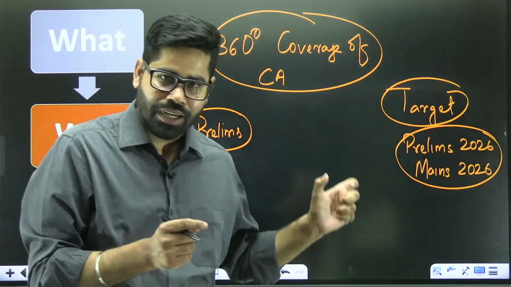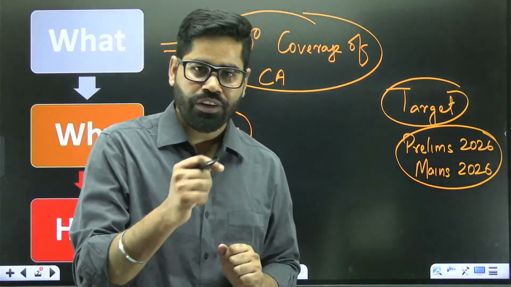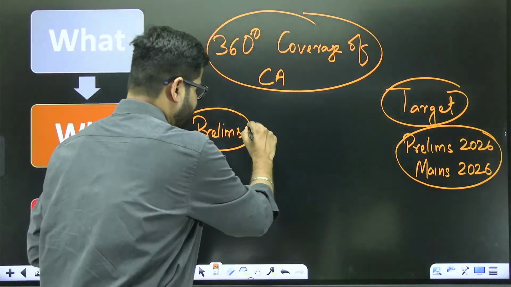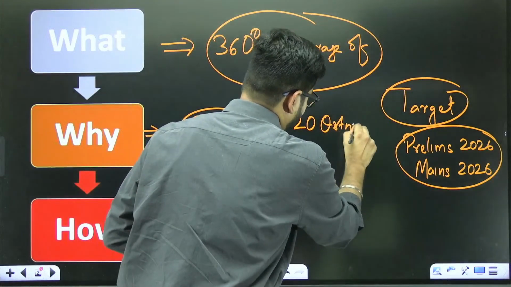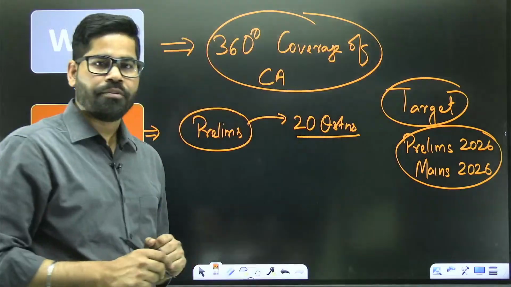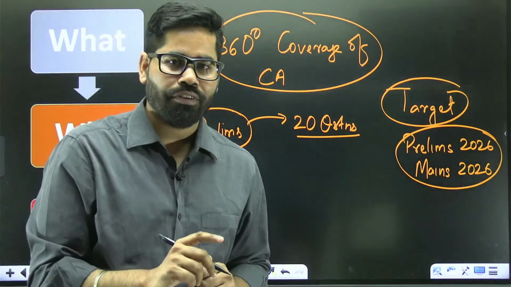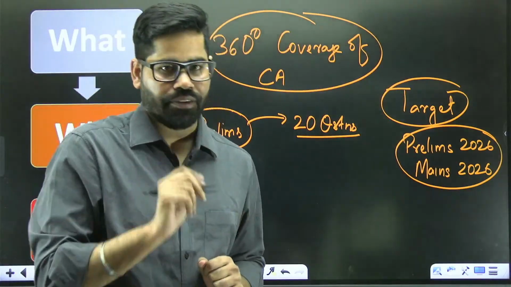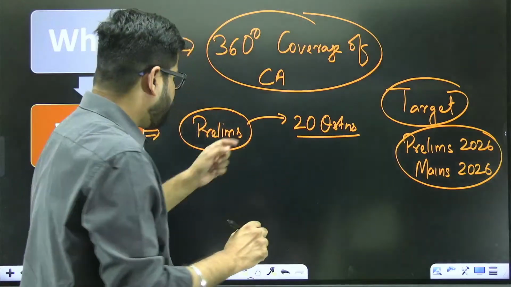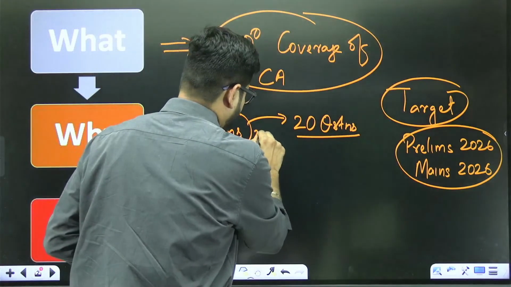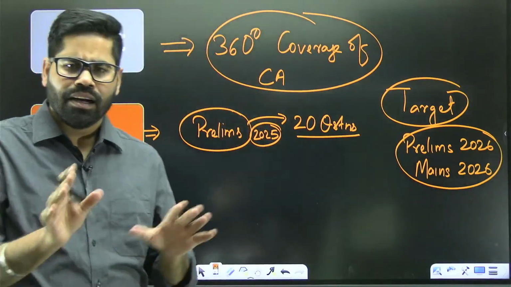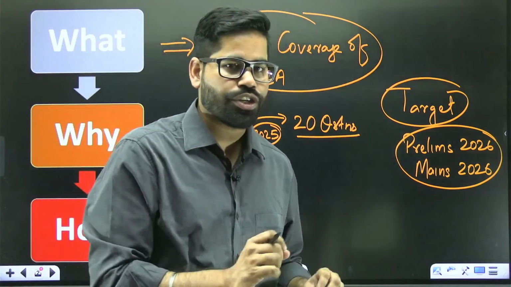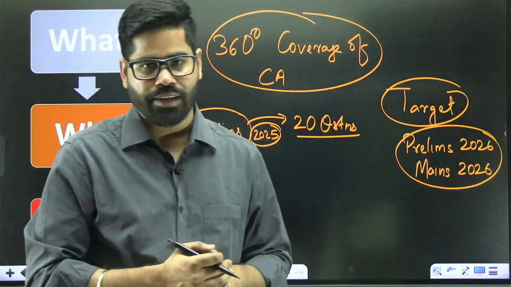If you look across the subjects, you will find that roughly around 20 questions are based on current affairs. So in prelims 2025, we have again seen that on average 20 questions are from current affairs.